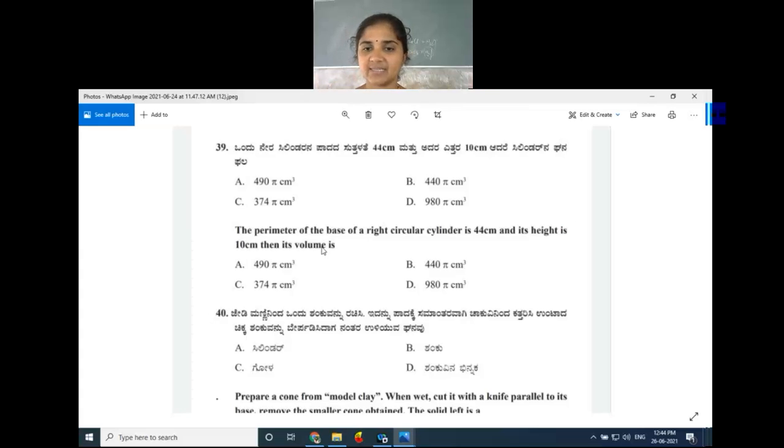Which is the right answer? Volume is 440. Why am I getting a different answer? Actually, cylinder volume we have to find out now. Volume of cylinder formula.